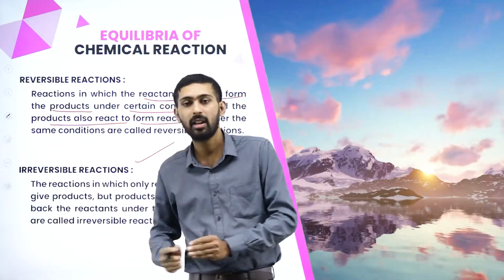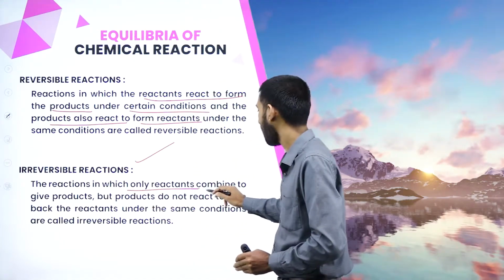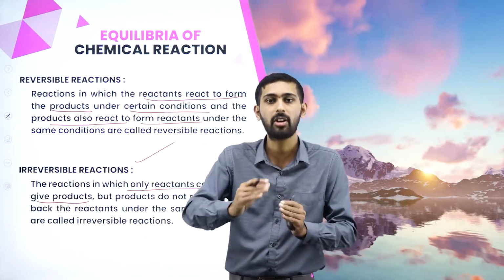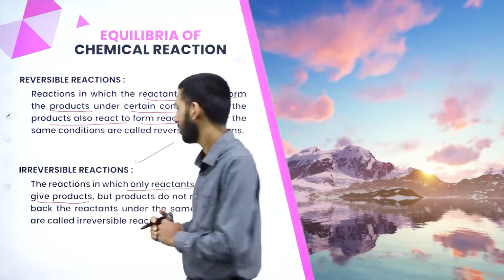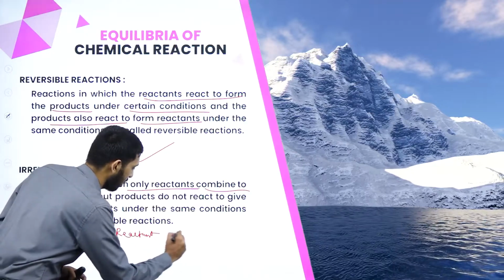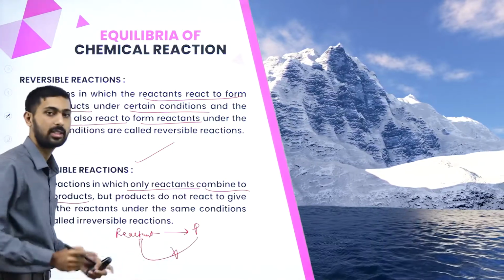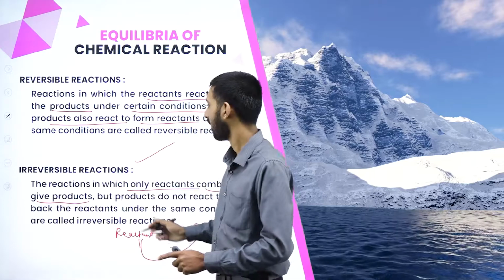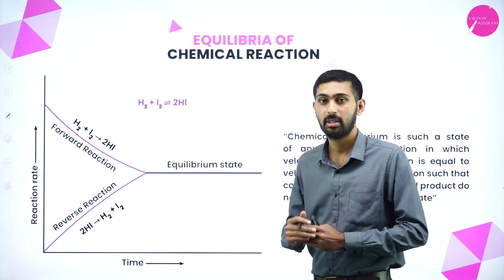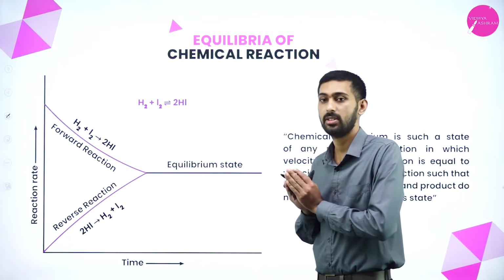Okay. Next thing is irreversible reaction. What do you mean by irreversible reaction? It's a reaction in which only reactants combine to form products. Reactants combine to form products, but products cannot be converted back into reactants. That means reactant has been converted into product, but conversion from product back to reactant is not possible. So then it is considered as an irreversible reaction. Okay. Now let us see the graph of reversible and irreversible reactions and how the equilibrium state is reached. Let us see.